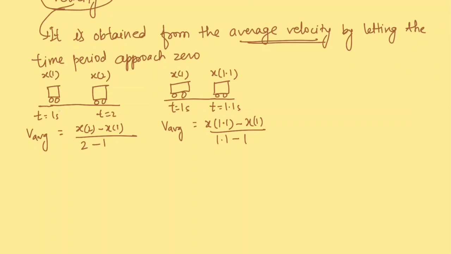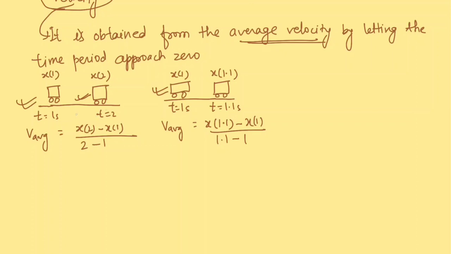So compared to this situation, in this situation the car has traveled a lesser distance, because the time elapsed between these two instants of time is lesser than the time elapsed in this case.